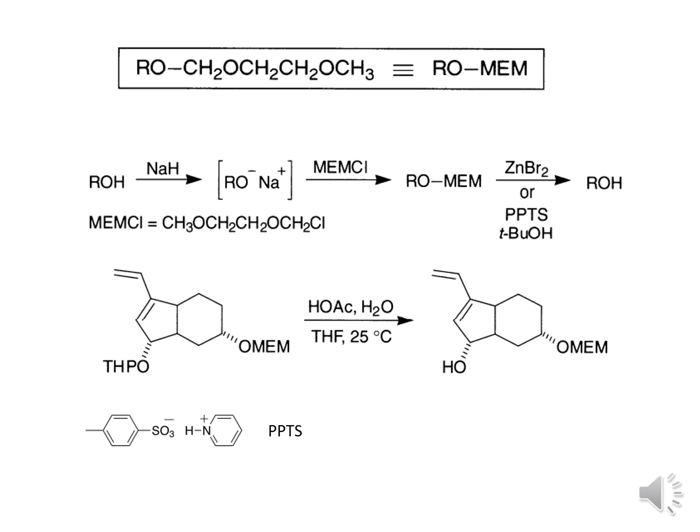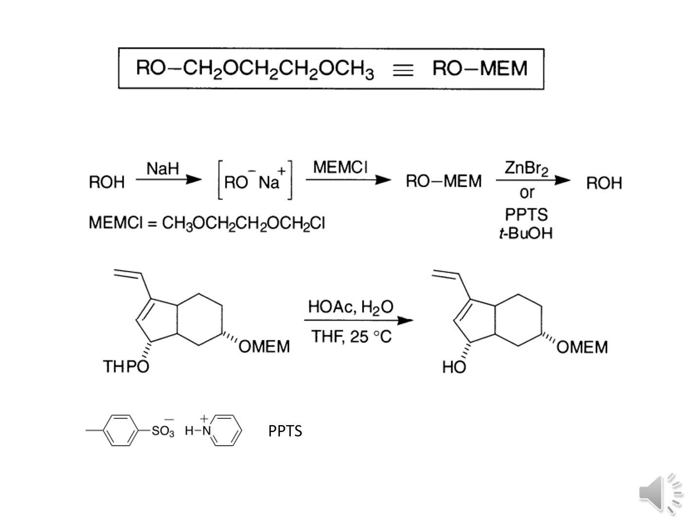Now here we show another protection group of the alcohol, the MEM group. So this is also an ether protection, but it's a long chain ether. So this is also used for several purposes and can be shortened as ROMEM.